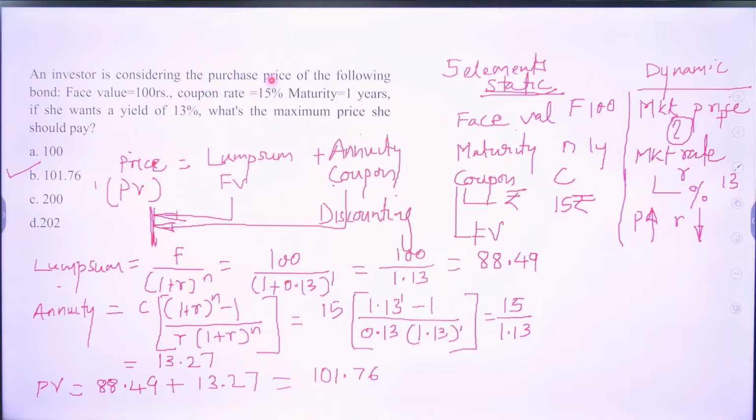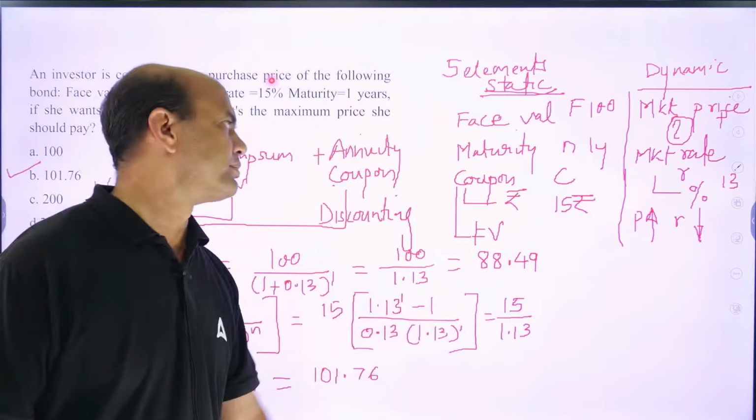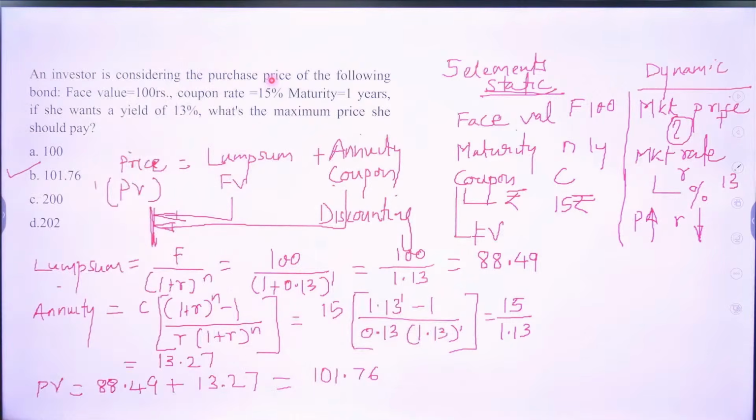Check it, everyone must get this answer. Let me see the comment section. Yeah, many of you are getting it. Lump sum is 88.49. Now next, annuity, the coupon.